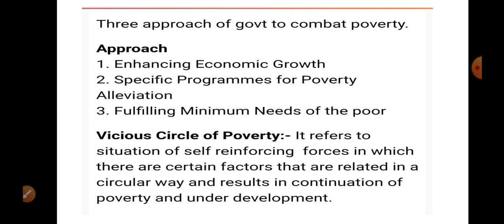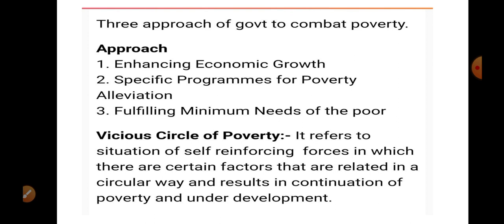A specific program for poverty elimination relates to providing job opportunity. And fulfilling minimum needs, like, immediately you can't do anything, but at least PDS, public distribution system, is very helpful. Free education for their child, free health facility. In this way whatever they are earning, they are going to spend it, making their life better.